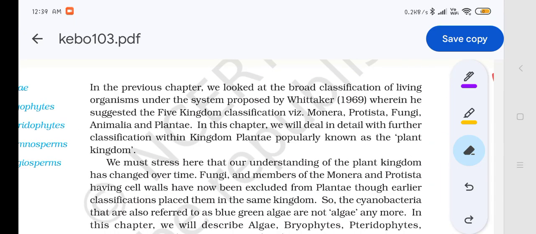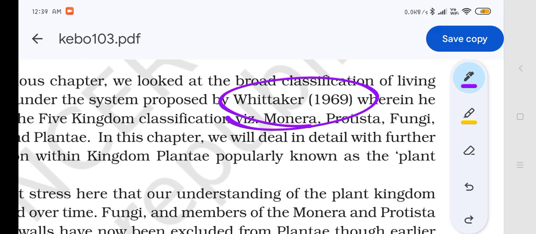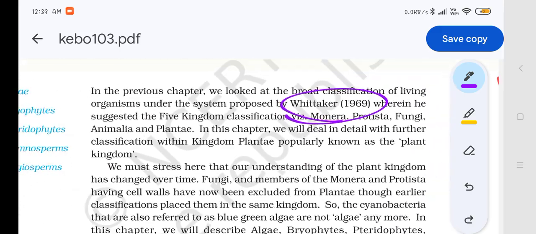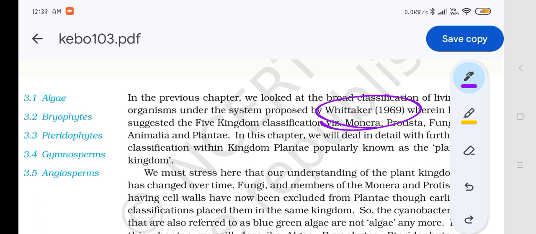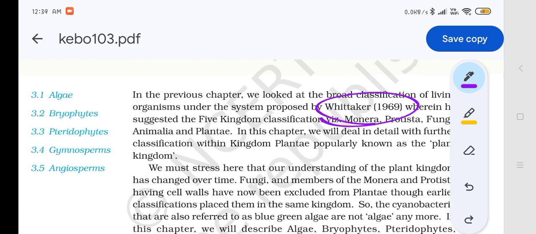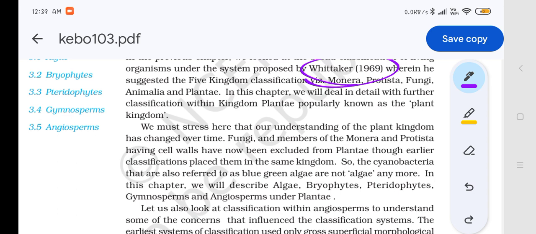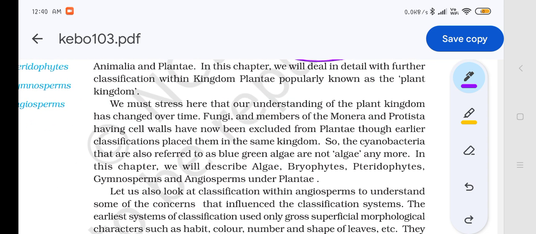In the previous chapter, we looked at the broad classification of living organisms under the system proposed by Whittaker in 1969, wherein he proposed the five kingdom classification: Monera, Protista, Fungi, Animalia, and Plantae. In this chapter, we will deal in detail with further classification within kingdom Plantae, properly known as plant kingdom.